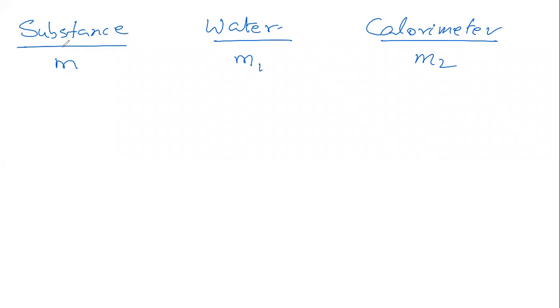Suppose the specific heat of the substance is C, which we do not know. We need to find this. We know the specific heat of water. We also know what material the calorimeter is. We know the delta T because we measured the temperature.